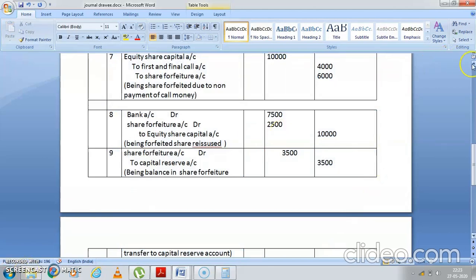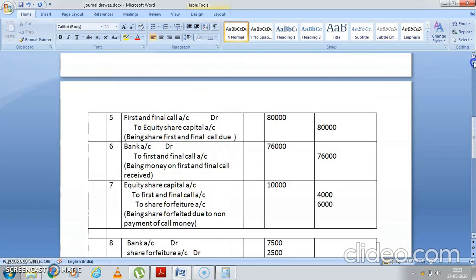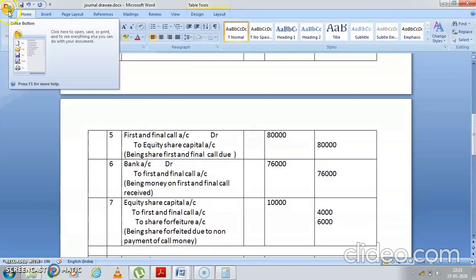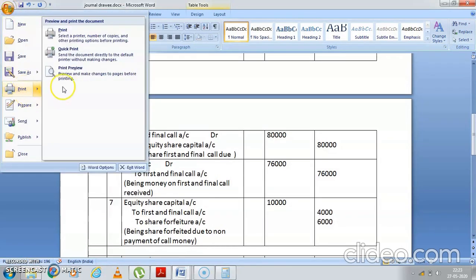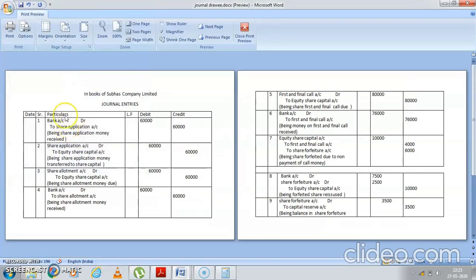Okay students, so all this will usually come. Because this is the second last problem, I'll tell you something. See, application money will always come. Application money will be transferred to equity share capital account. Then you'll have an allotment. Allotment आएगा. अगर full पैसा आ गया तो same to same amount आएगा. Then you have a first call, second call, third call, depending upon how the company is calling the money. If you receive the whole money, it comes. If not received, तो जितने लोगों ने पैसा दिया उसी का आएगा.